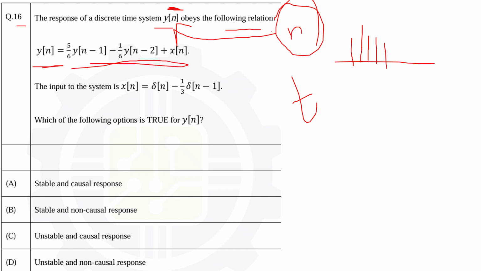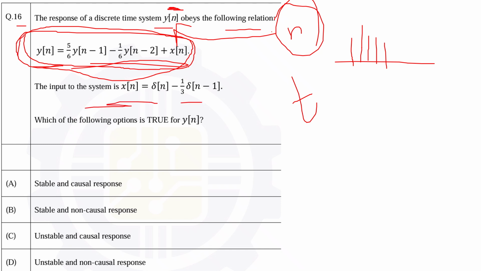Input is given to the system. This is your system, y[n] equal to this relation, and the input is a different thing. Now which option is true about y[n], the output? Actually, here it should be written which option is true about the output. Whenever you give inputs to the system, corresponding to that there will be some output.